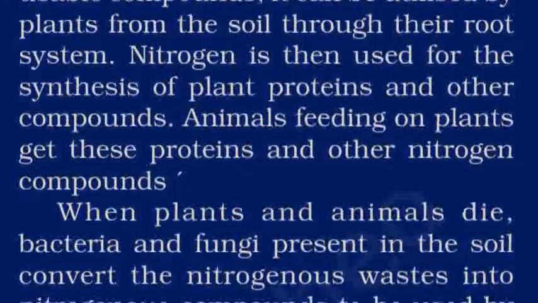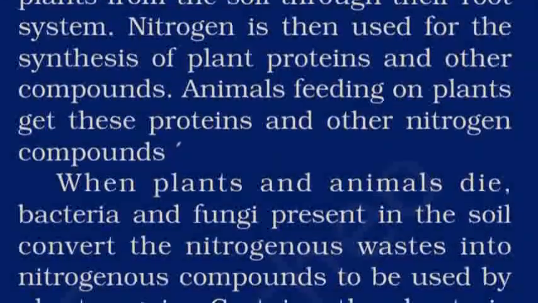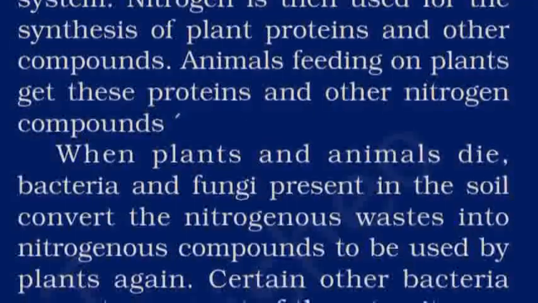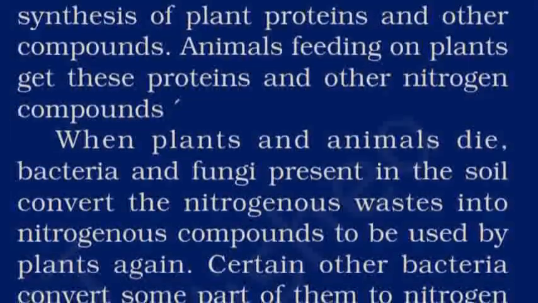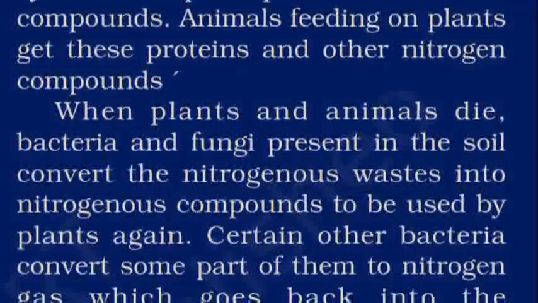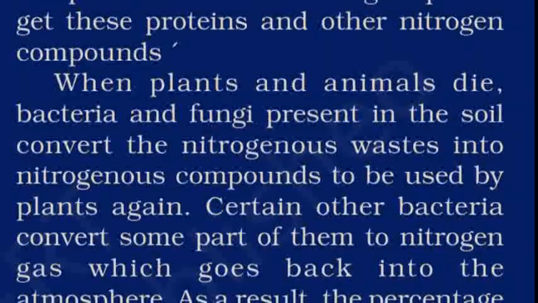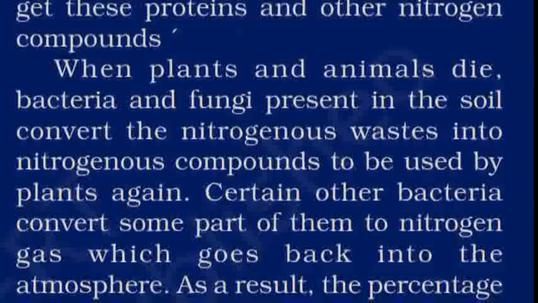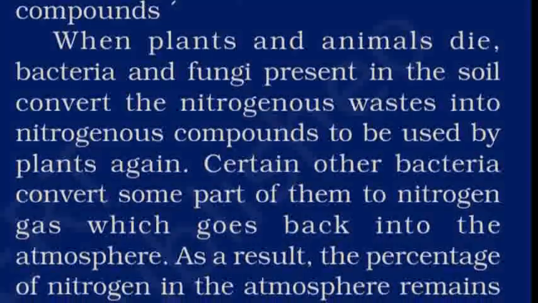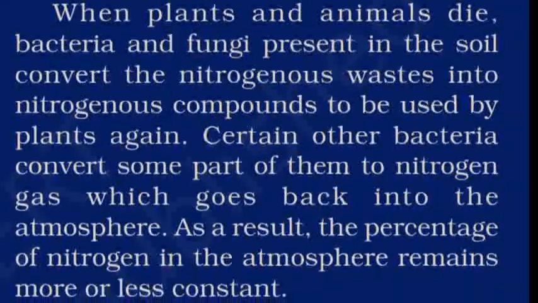When plants and animals die, bacteria and fungi present in the soil convert the nitrogenous waste into nitrogenous compounds to be used by plants again. Certain other bacteria convert some part of them to nitrogen gas, which goes back into the atmosphere. As a result, the percentage of nitrogen in the atmosphere remains constant. Now that sounded a little bit tricky, so let's understand it with the help of animated video.